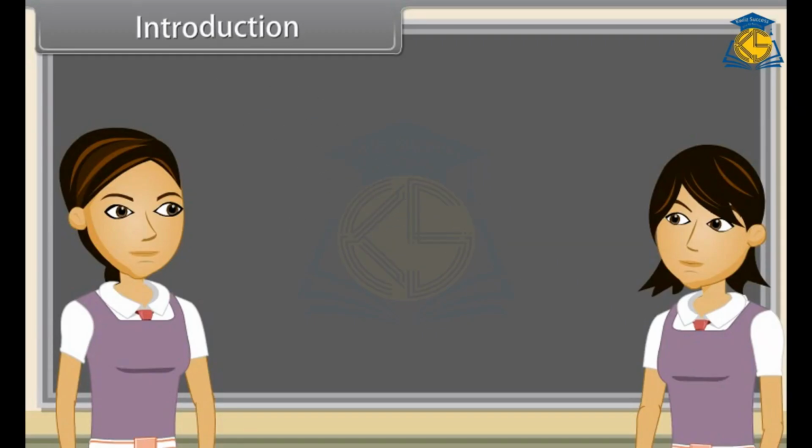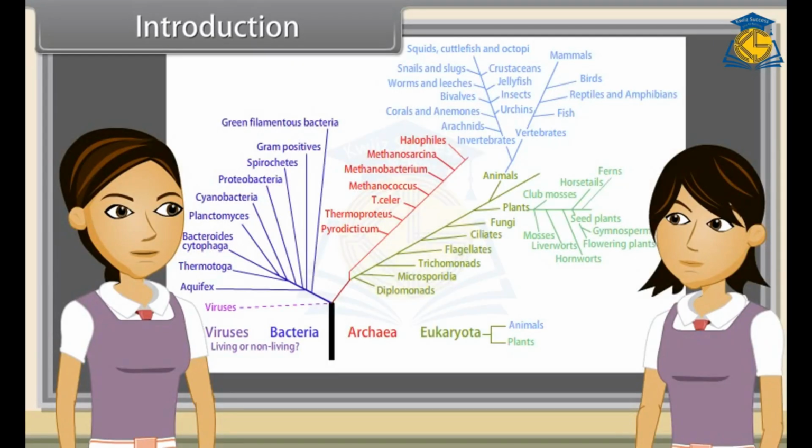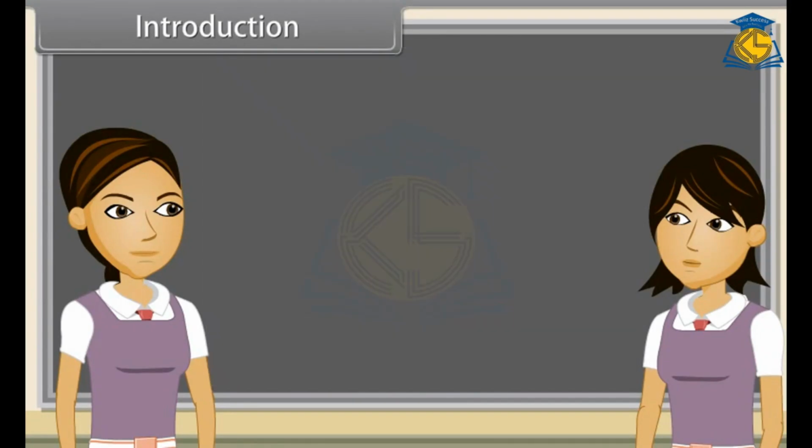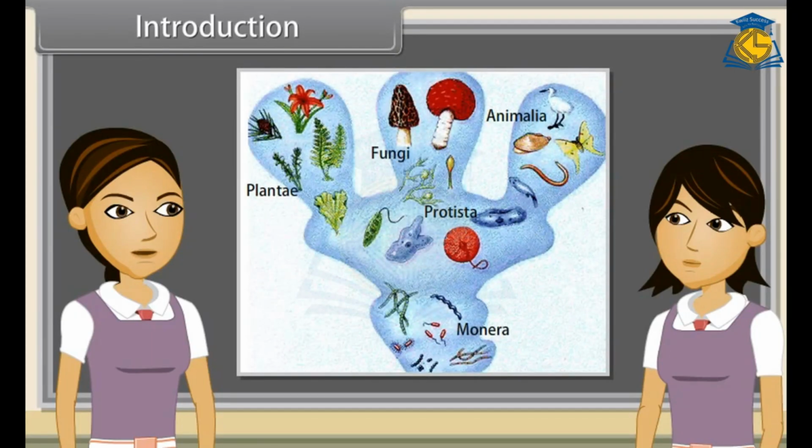Introduction. As we have already discussed, modern biological classification has its root in the work of Carolus Linnaeus, who grouped species according to shared physical characteristics. According to five-kingdom classification, living organisms are classified into Monera, Protista, Fungi, Plantae, and Animalia. We have already discussed kingdom Monera. Now we will study Protista and Fungi.